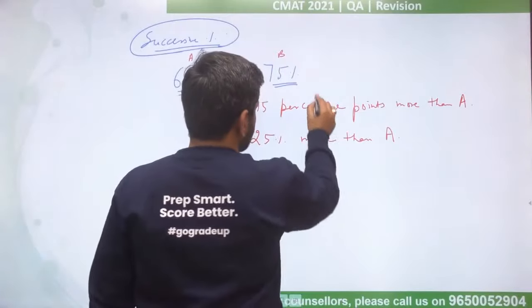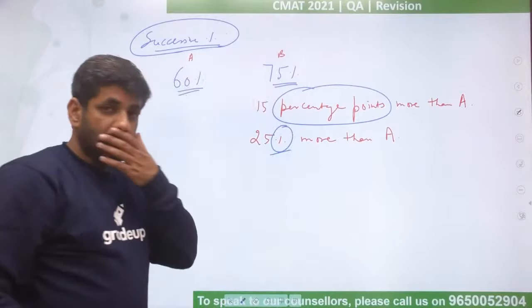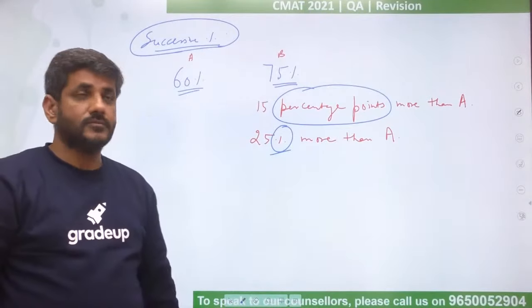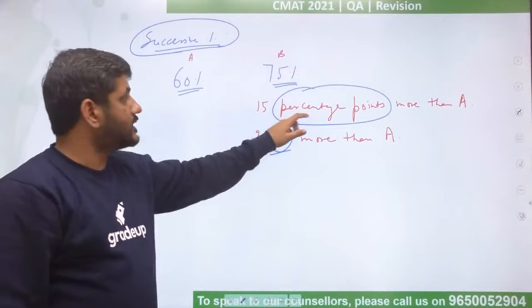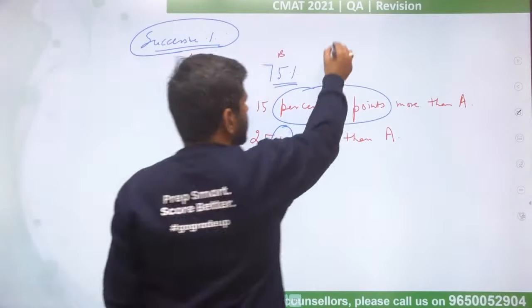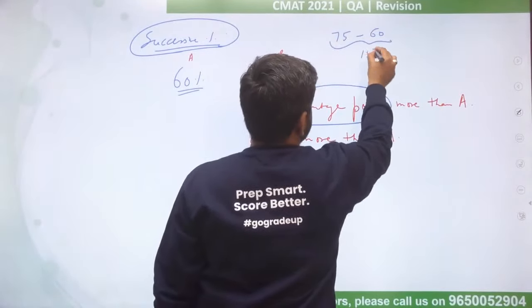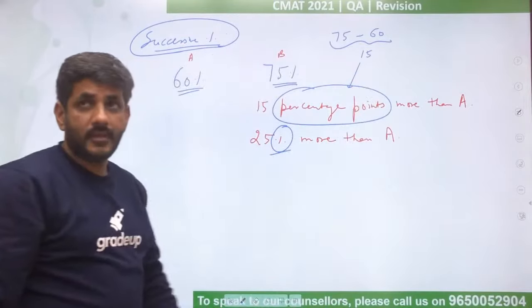So this becomes an important point, that ये percentage point और ये percentage, what is the difference between the two? The percentage point is the absolute difference between the two numbers. So when I talk about 60 and 75, 60 से 15 ज़्यादा है, this 15 is the percentage points, right?